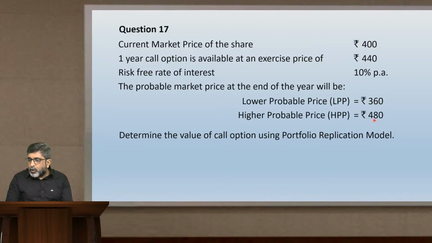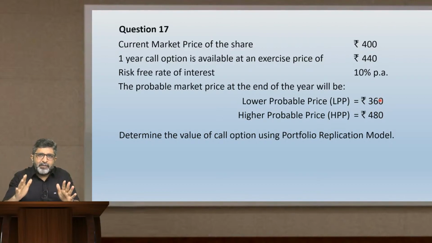Value of the option when the price goes up. Let us find what will be the value of option when the price goes up. When the market price is 480, but exercise price is 440, we find that market price is greater than exercise price, you will definitely exercise the option. What will be the value of that option at that time? Market price minus exercise price, MP minus EP. Market price is 480, exercise price is 440. Find the difference, difference is 40. So value of option at this price is 40, value of option at this price is 0.